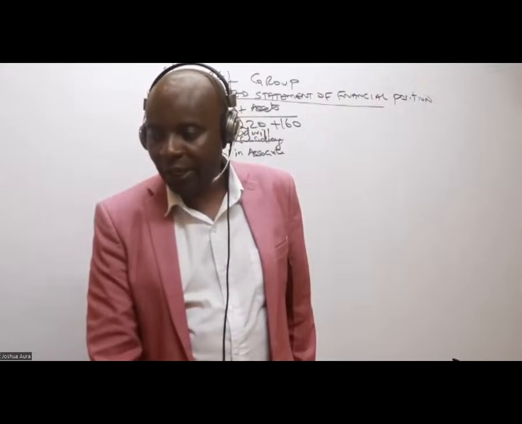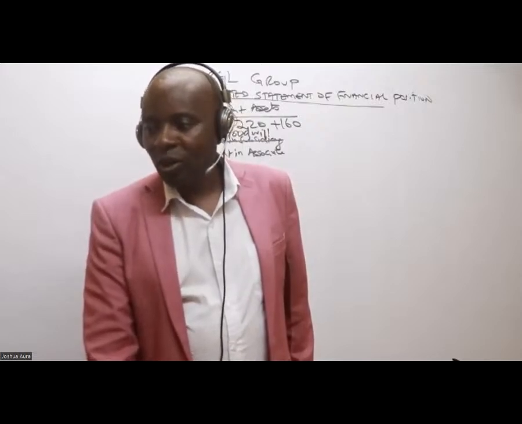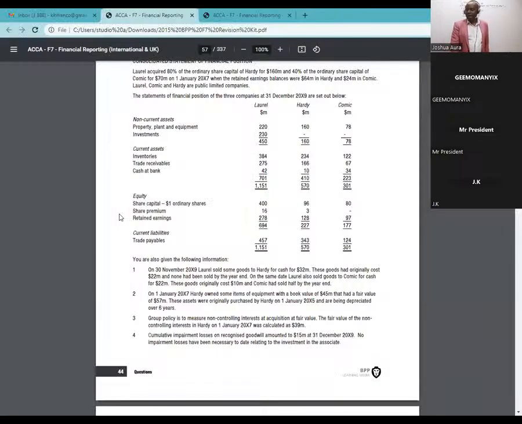So go to the next step. Next step, we have here current assets. Current assets, what do we have? We have inventory.